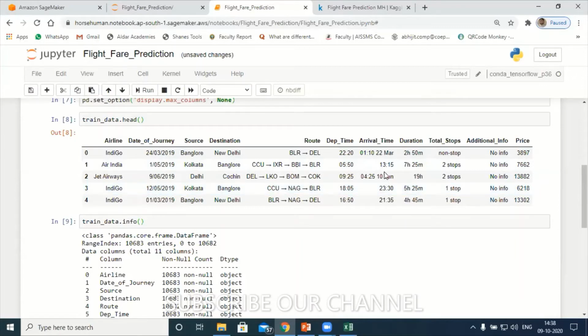That is also possible because arrival time is noisy. The first data is from the first data we can see that, right? So yeah, instead of dropping the duration, we can drop arrival time. Yeah, arrival time we can do that one also.